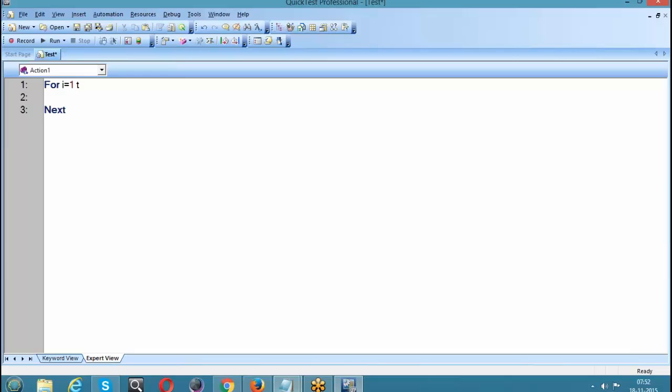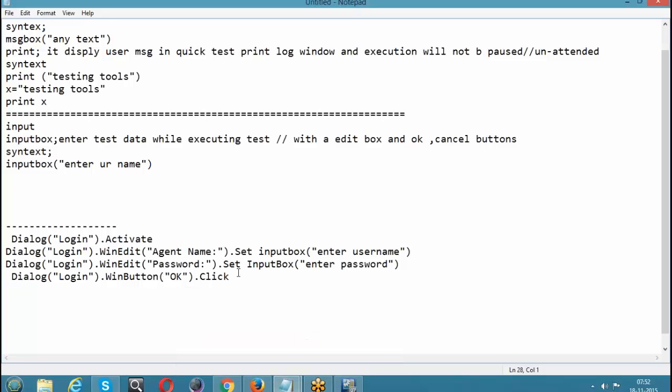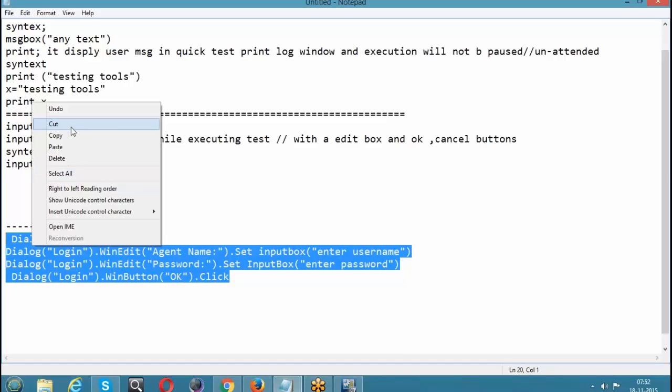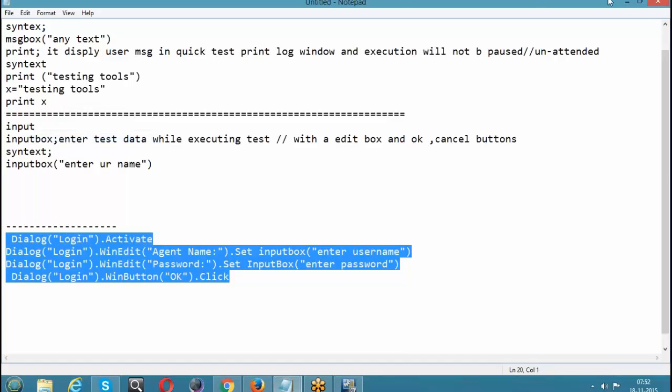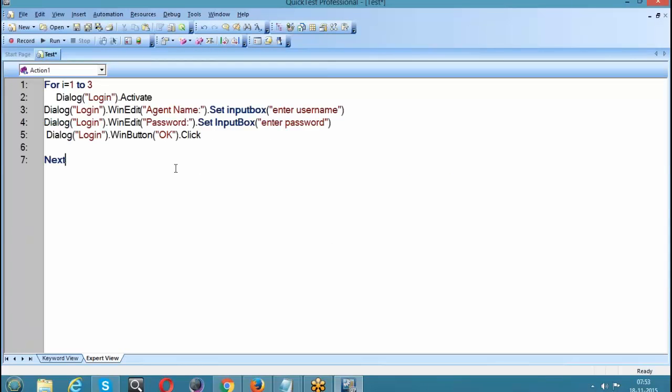The script between For and Next should iterate 3 times. So what should the script be? I have just copied and pasted it here. Here we go. The script between For and Next will iterate 3 times. So let's have a look at that.